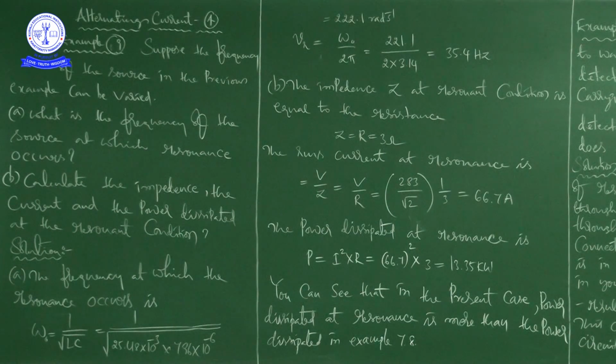So with that data, we need to solve this problem. To solve this problem, we need that particular data. So in this problem, what is the first one? What is the frequency of the source at which resonance occurs?